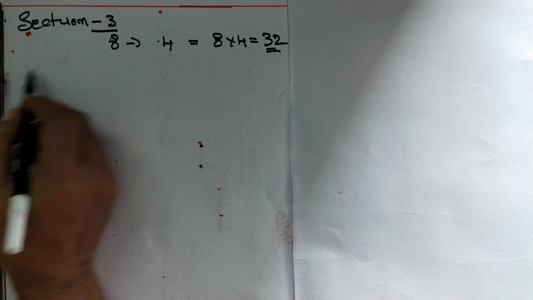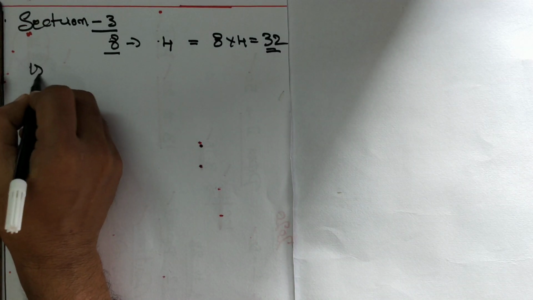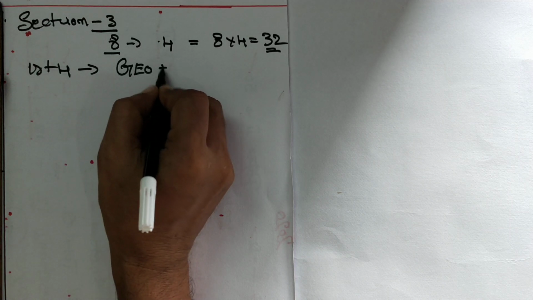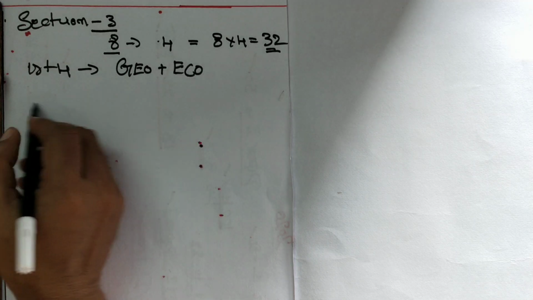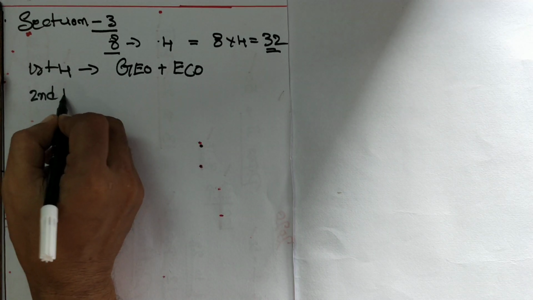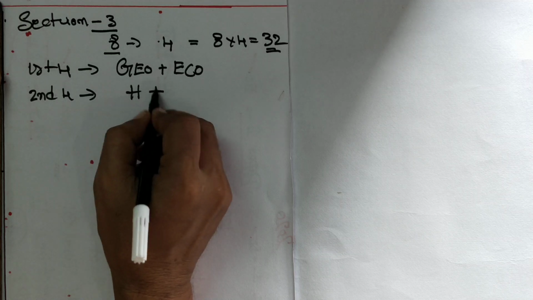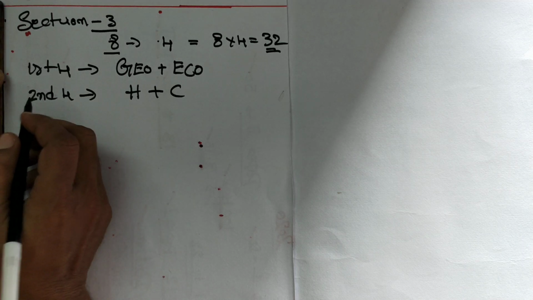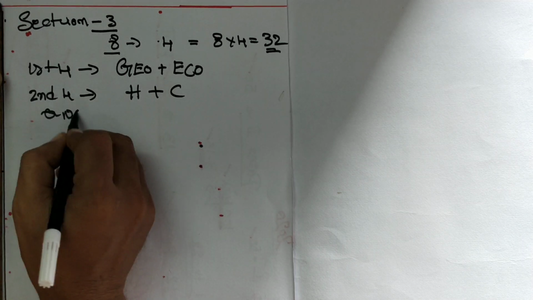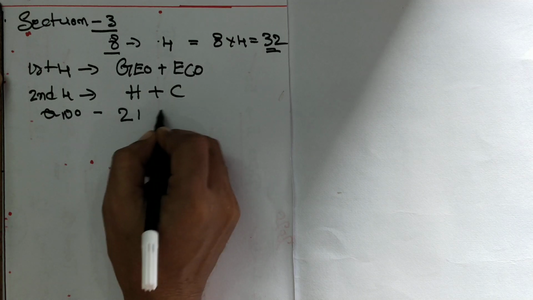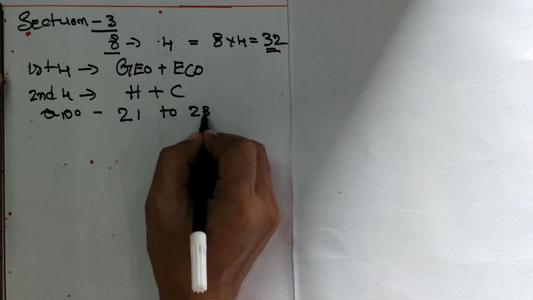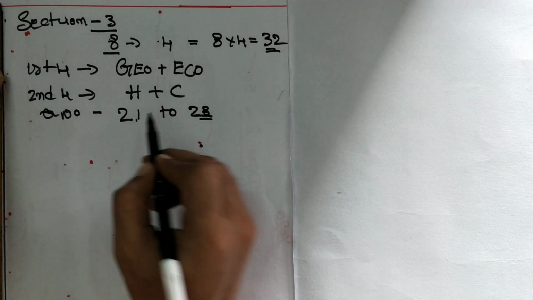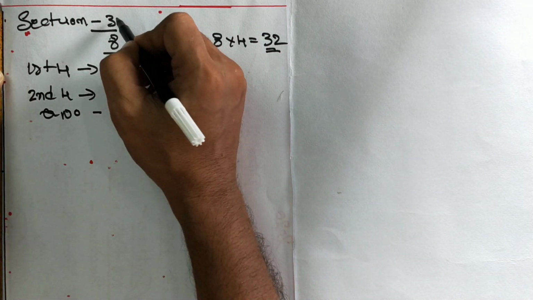Again, of these 8 questions, the first 4 questions are from geography and economics. Next, the second 4 questions are from history and civics. Okay, now question number 21 to 28 is nothing but section 3.